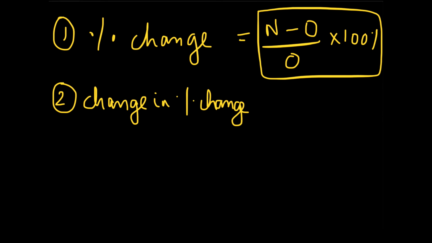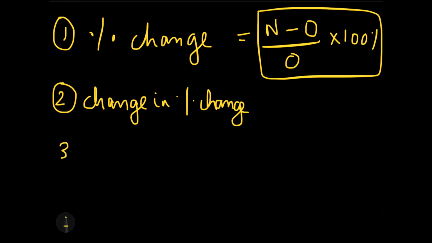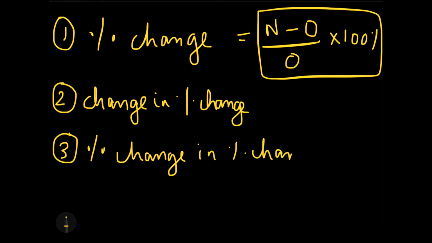But I can tell you that after you learn the third way, you would find this to be extremely easy. And this third category of question is called percentage change in percentage change.